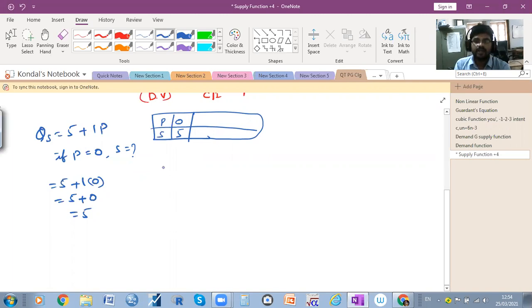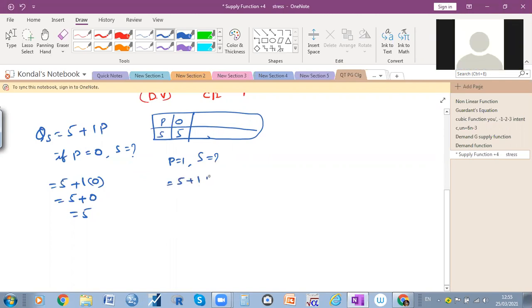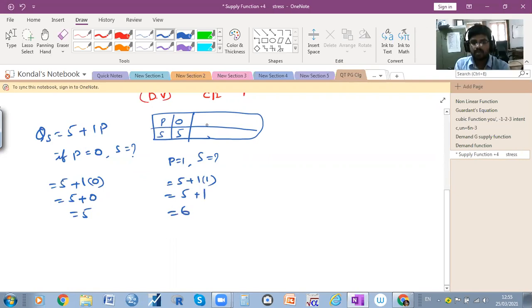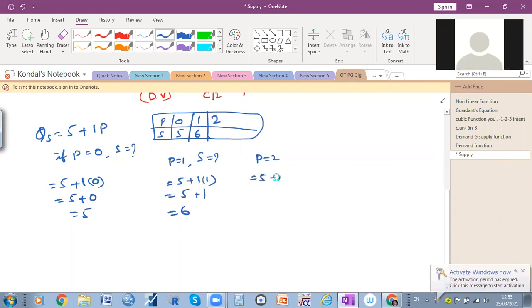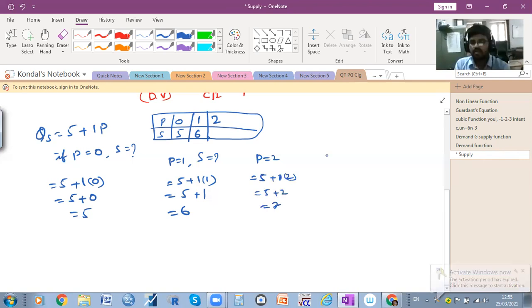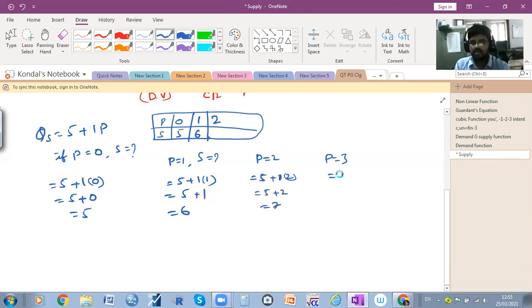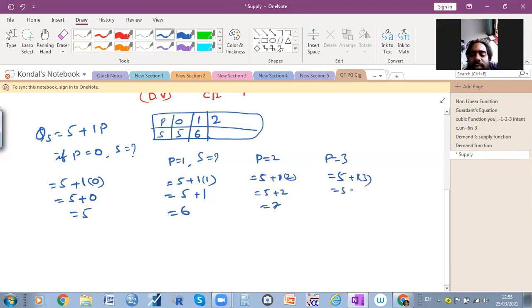When the price increases from 0 to 1 rupee, how much is the supply? 5 plus 1 into 1, that is 6. So when the price is 1, the supply is 6. When the price is 2, how much supply? 7. 5 plus 2 is equal to 7. When the price is 3, how much? 8.